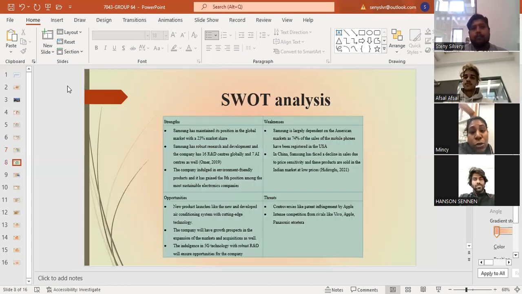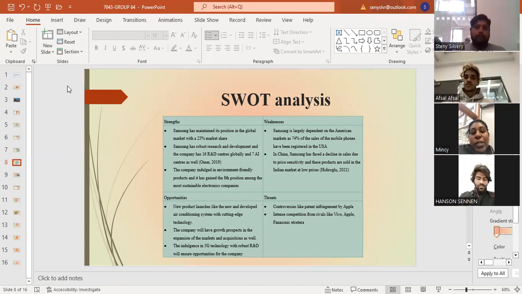Next, I am moving to SWOT analysis. It also has 4 main factors. The first one is strengths, and next, opportunities, weaknesses, and finally, threats. Moving to the strengths, Samsung has maintained its position in the global market with a 23% market share. The company also offers very environmentally friendly products, and it has gained a position among the most sustainable electronic companies.